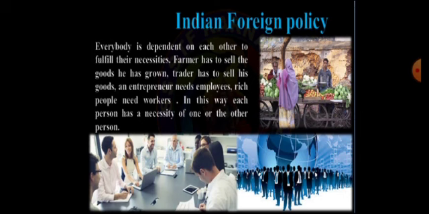A trader has to depend upon somebody for the selling of his goods and services. An entrepreneur has to depend on individuals in the form of employees, because he needs employees or laborers for getting the work. And employees are also dependent upon the entrepreneur for getting proper income in the form of wages or salary.